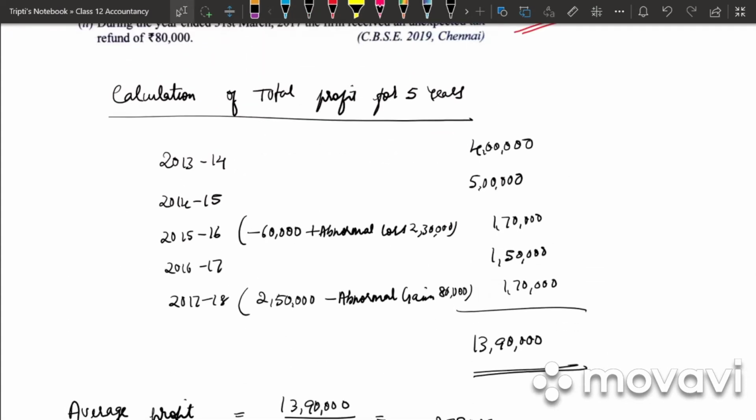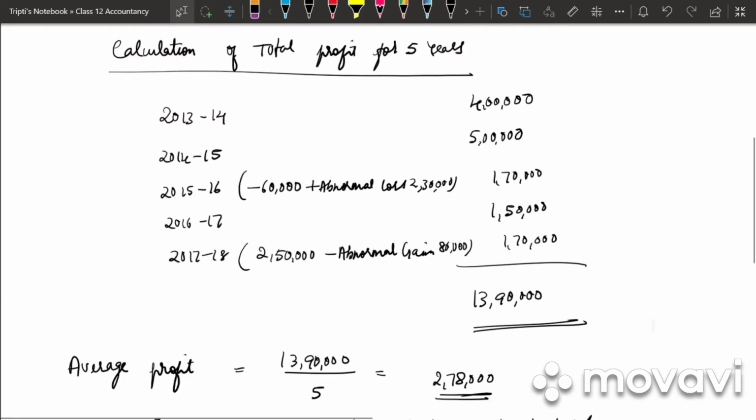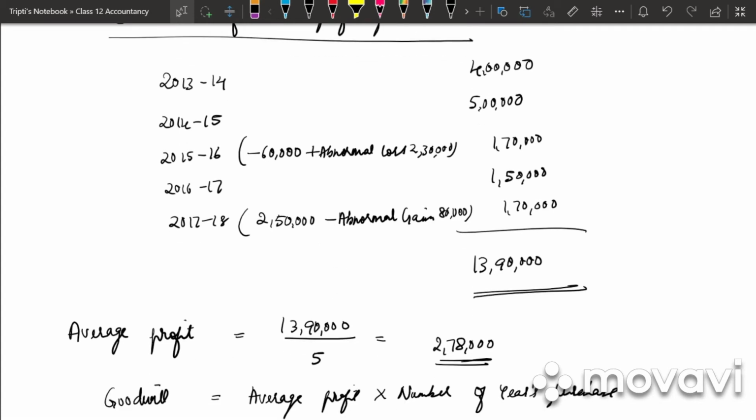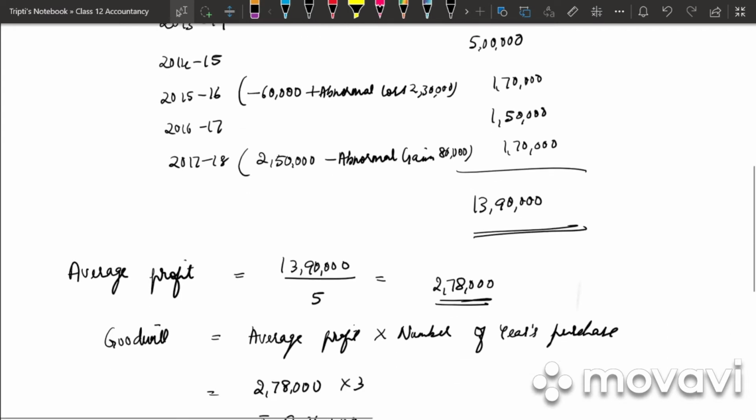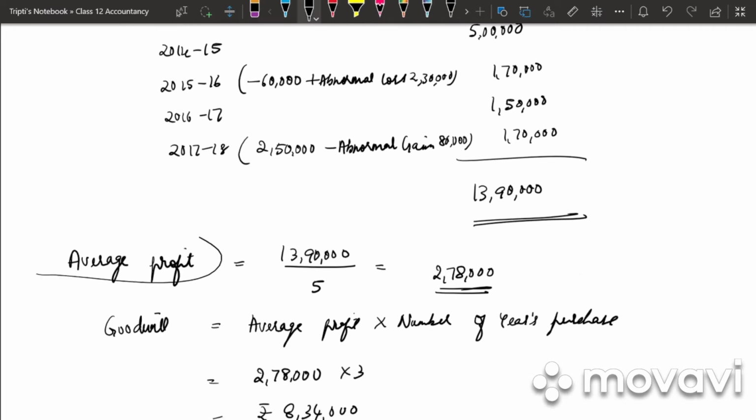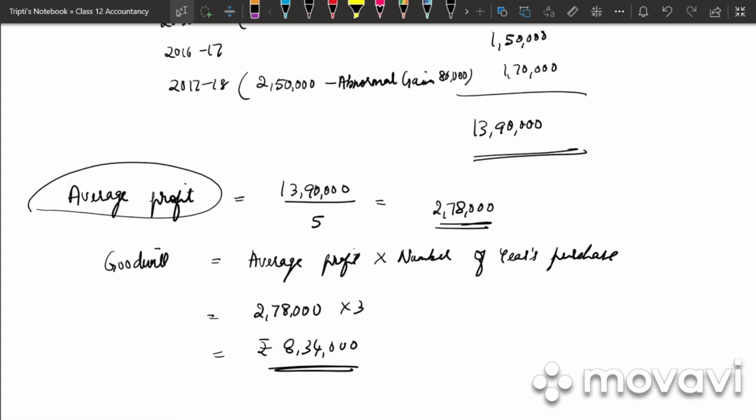So first we need to find out the total profit, that is, add all the years' profit. If there is a loss, we need to deduct the loss. Add the abnormal loss for that particular year and deduct the abnormal gain for that particular year. After getting the total profit, we need to find out the average profit. Average profit is nothing but total profit divided by number of years, that is, how many years' profit has been given in the question. And last we need to find out the goodwill, that is, average profit into number of years of purchase.